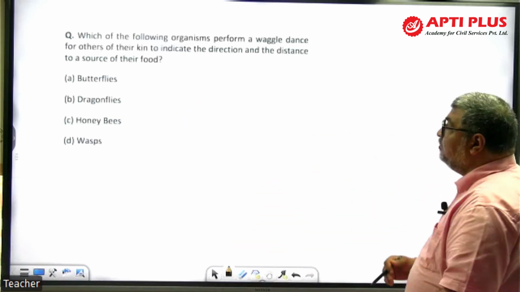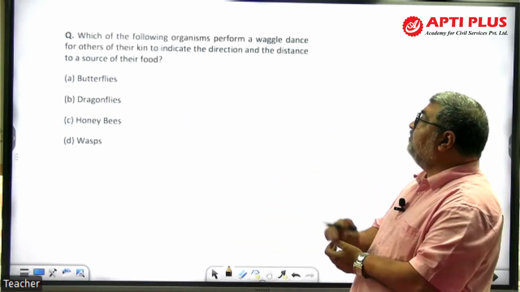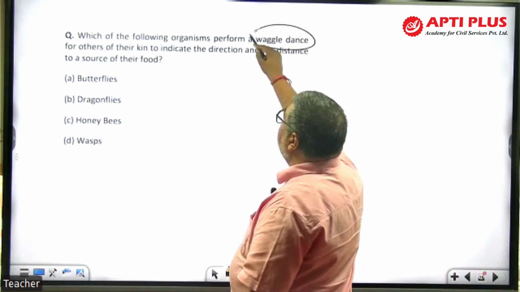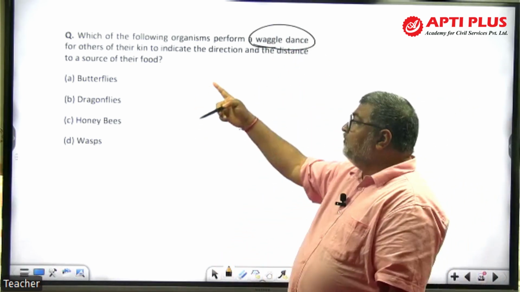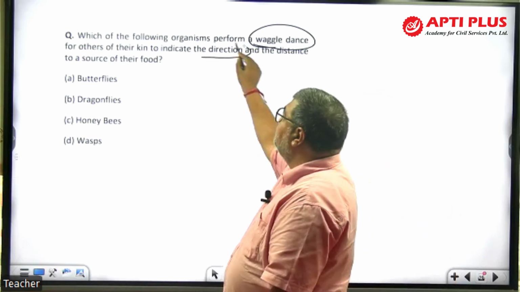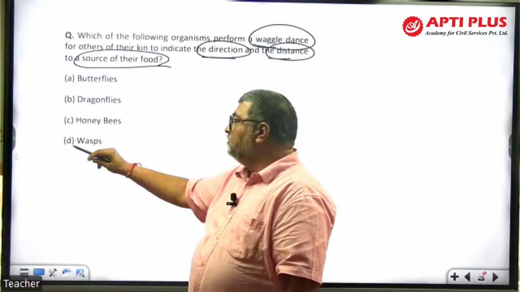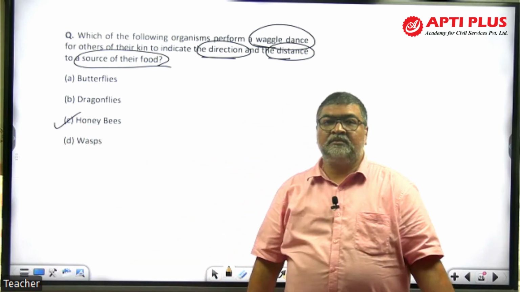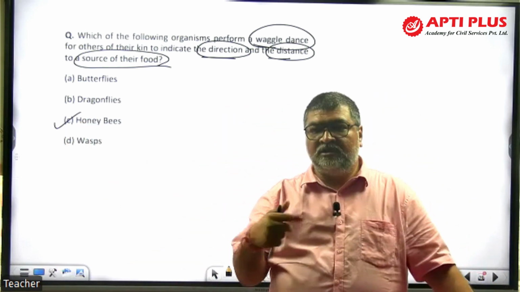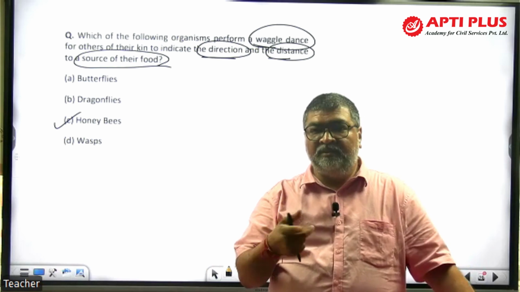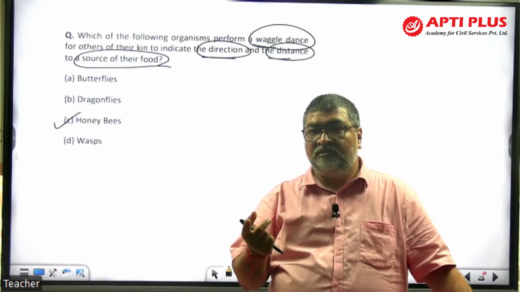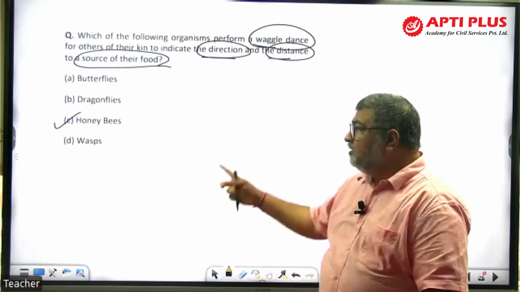Now let's look at one more. This one. Which of the following organisms perform a waggle dance? Waggle dance, right? Zigzag, waggle dance. Get the direction and the distance of the source of the food. That is honeybees. The queen honeybee and all this, they do the waggle dance. Animal behavior. Again, say animal behavior and point the direction of the food. So that is the honeybees comes there.